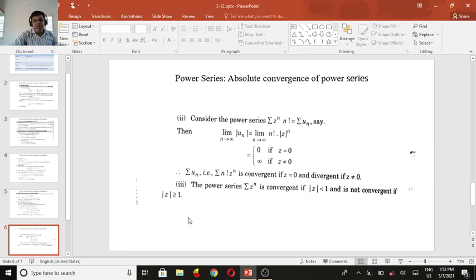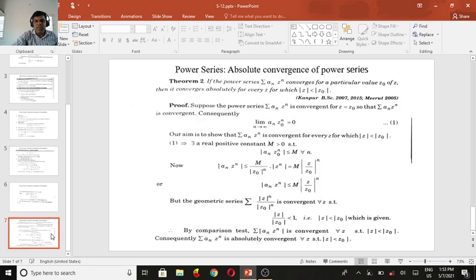For the third one, the power series summation z^n is convergent if mod z is less than 1, and is not convergent if mod z is greater than 1. The same way you can prove it in the theorem form.